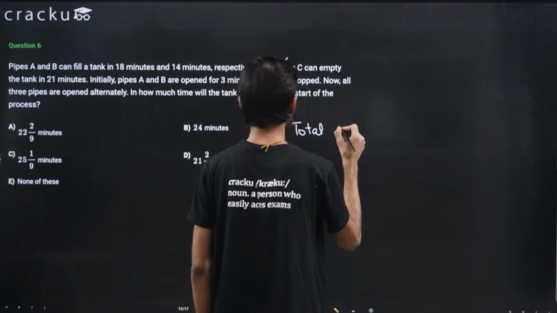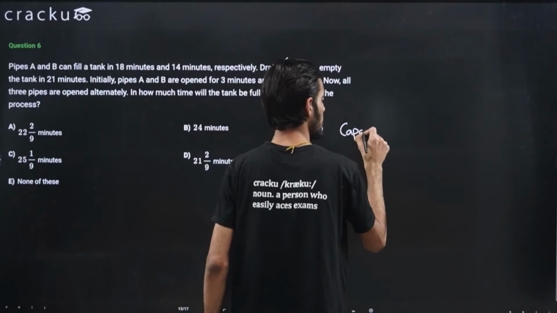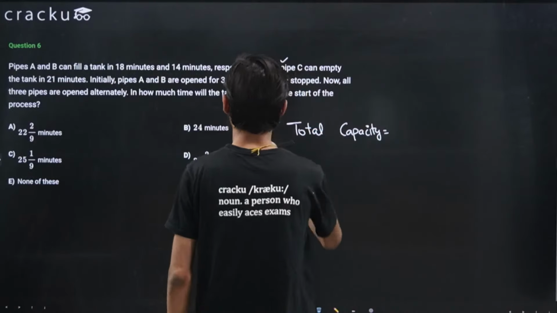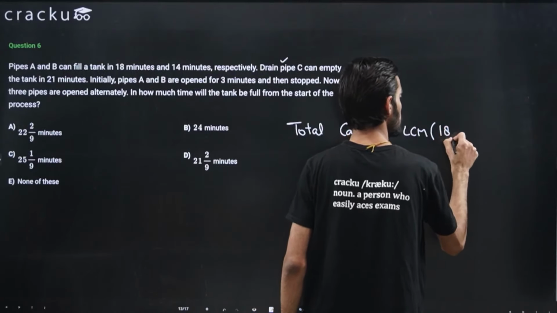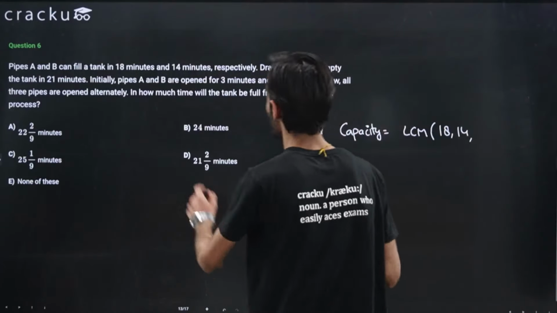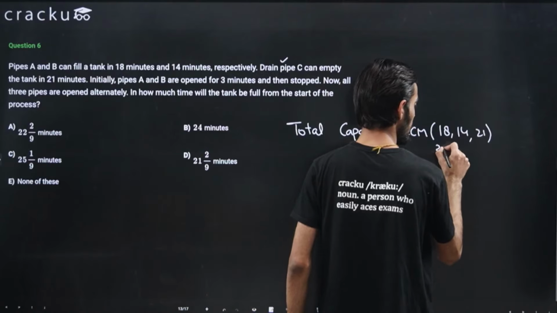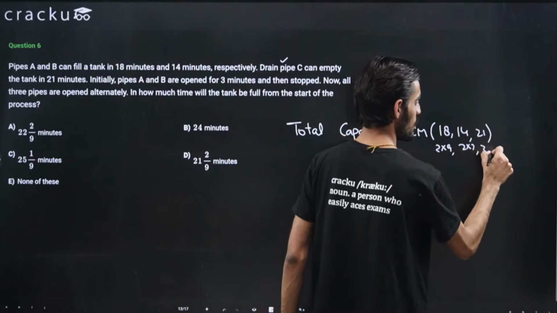The total capacity, we can let the total capacity be the LCM of 18, 14 and 21. Okay, so this is basically 2 into 9, this is 2 into 7, this is 3 into 7, right?